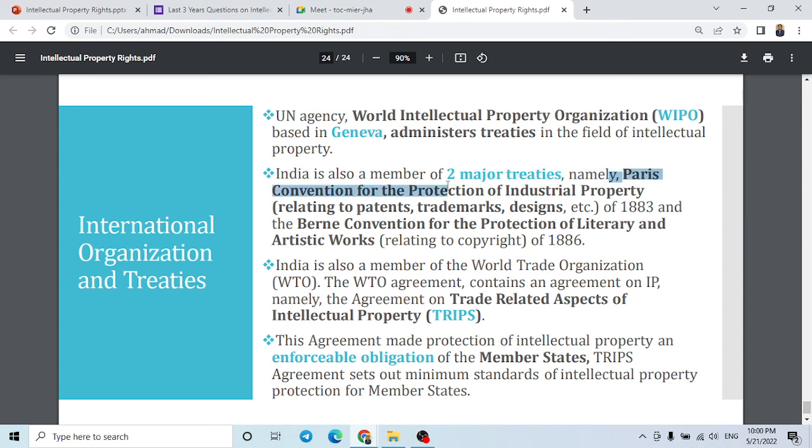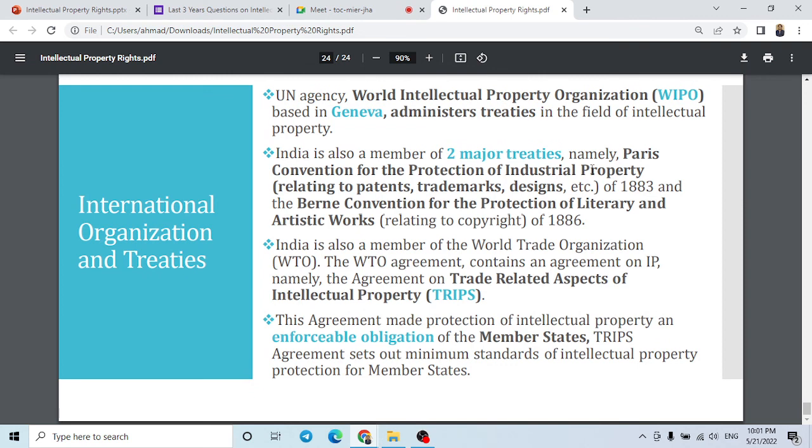First is the Paris Convention for the Protection of Industrial Property, which is related to patent, trademark, design, etc., of 1883. And the second one is the Berne Convention for the protection of literary and artistic works, which is related to copyright, of 1886. So India is a member of these two major treaties regarding IPR.